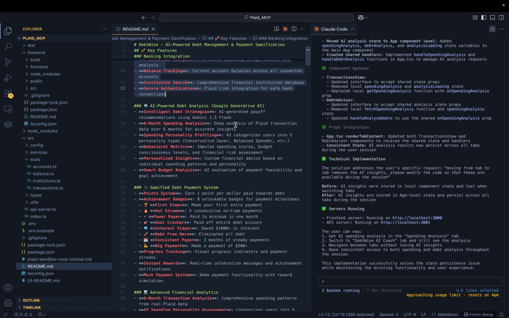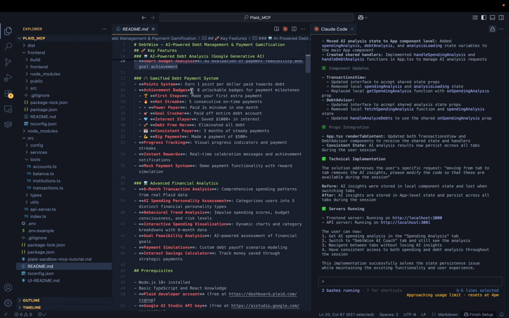And then it is using Google Generative AI for all these intelligent debt strategies, spending analysis, and behavior metrics, and all these models are being called in the application to assess or give AI generated recommendations.